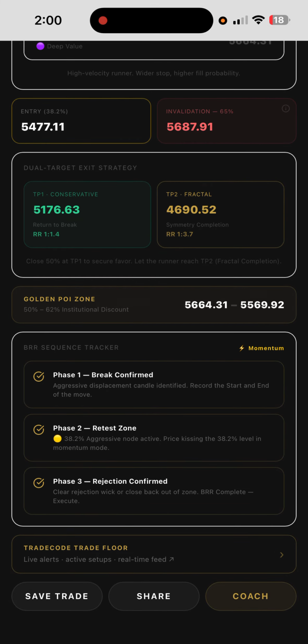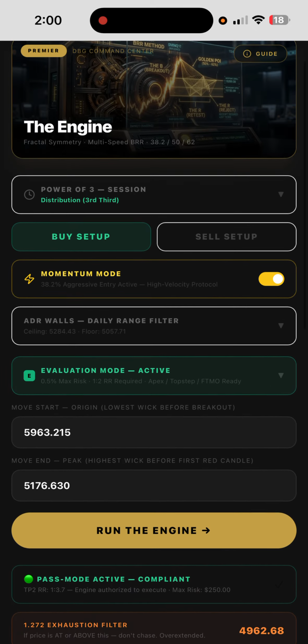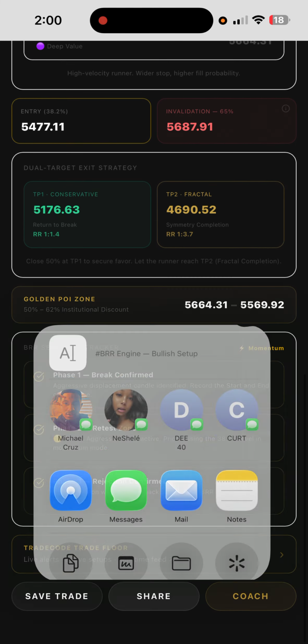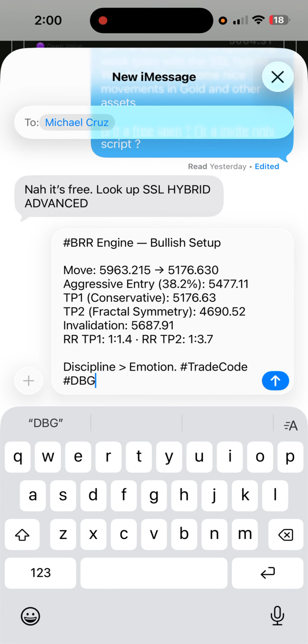And if that's not enough, and let's just say you're enjoying this product, you can actually share this product to one of your homeboys who's trading, and boom, it gives them a bullish setup, move, aggressive entry, 382, TP1, TP2. So you're now a signal maker. You're able to create signals based off a product that you're using for your trades. You can create signals and send signals out based off of these ancient mathematical equations.